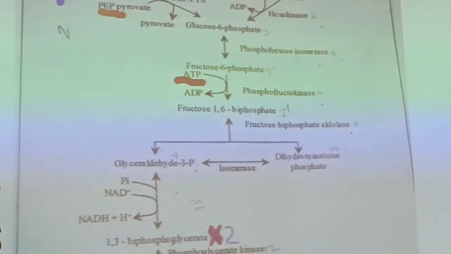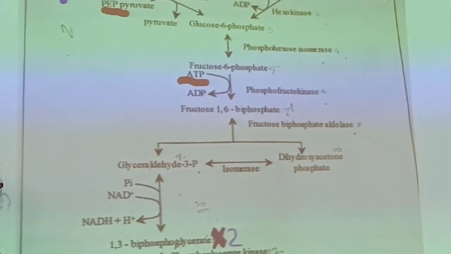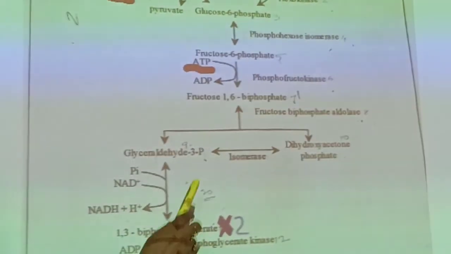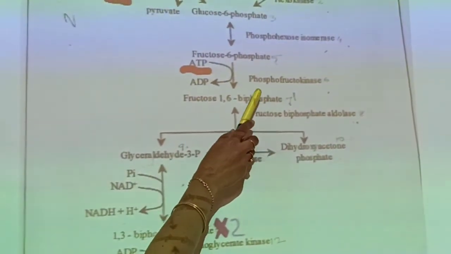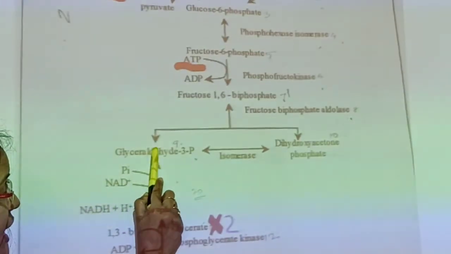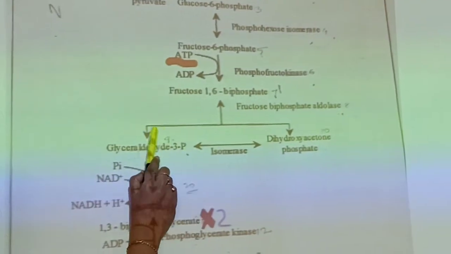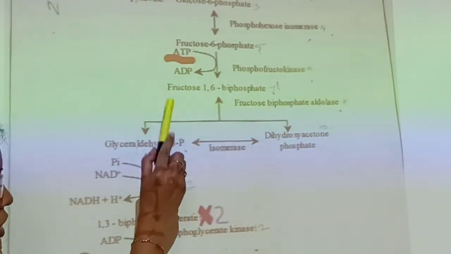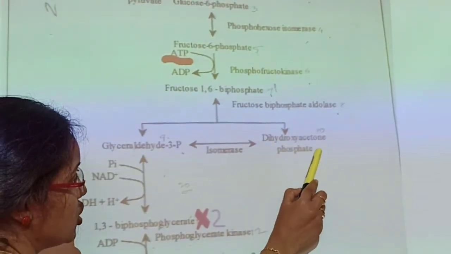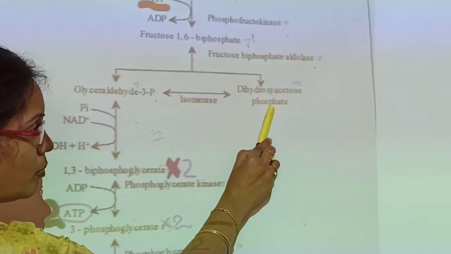This fructose 1,6 bisphosphate is now cleaved into two 3-carbon molecules. Fructose 1,6 bisphosphate is a 6-carbon compound which is cleaved into two 3-carbon compounds. Glyceraldehyde 3-phosphate is a 3-carbon compound, and DHAP, dihydroxyacetone phosphate, is also a 3-carbon compound.